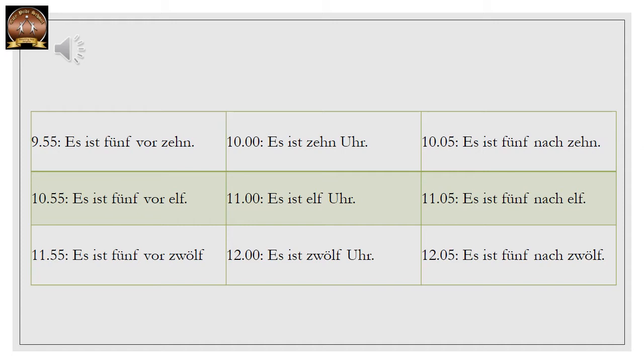Es ist 10 Uhr. 5 minutes before that, es ist 5 vor 10 and 5 minutes after, es ist 5 nach 10. Es ist 11 Uhr. Es ist 5 vor 11. Es ist 5 nach 11. Es ist 12 Uhr. Es ist 5 vor 12. Es ist 5 nach 12. Okay? Extremely simple. Vor and nach.